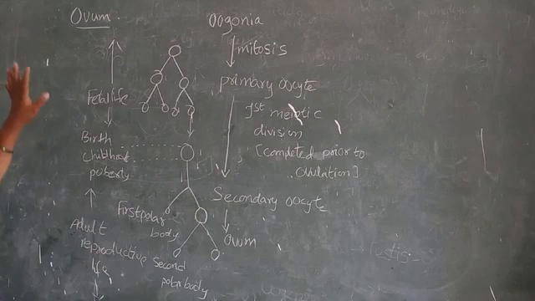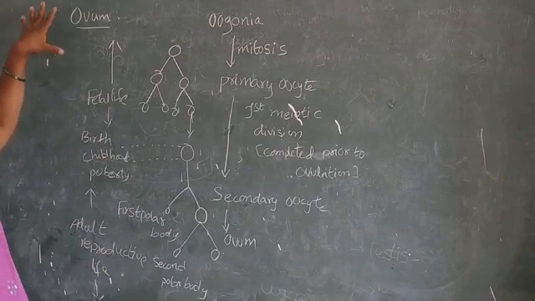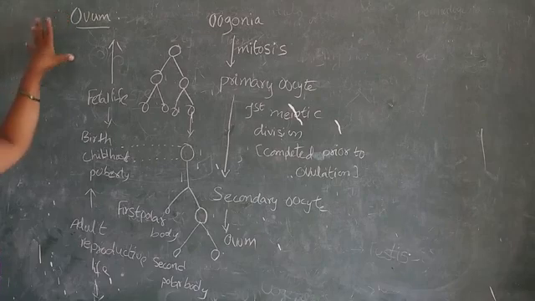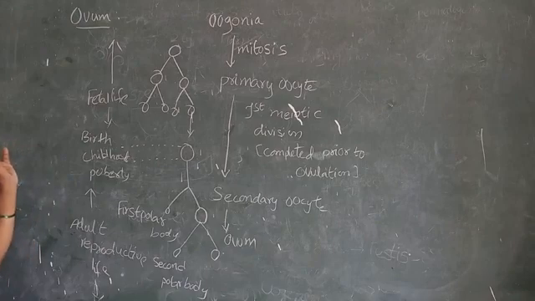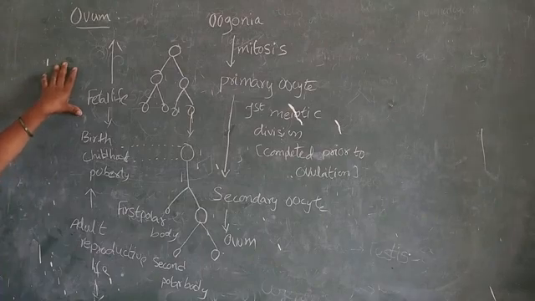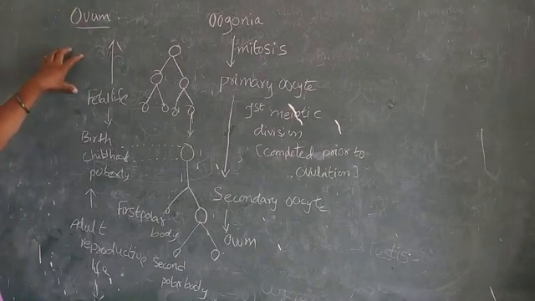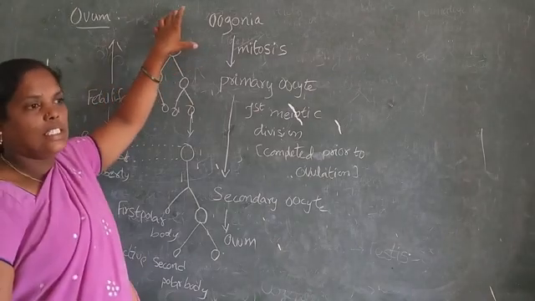These ova are produced from the mother gametes in the reproductive part. This mother gamete cell is called the ovulation of this animal. This mother gamete is formed into the ovum. This process is called oogenesis.